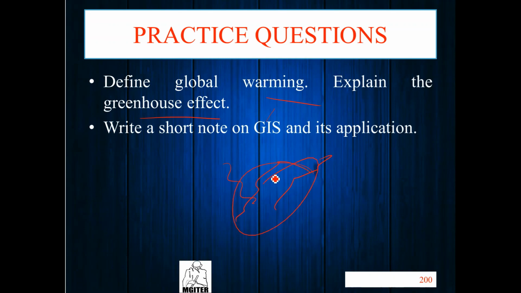Write a short note on GIS and its application. Just write the short note and its application. We do not ask about components. So here are the practice questions. Our first module is completed.